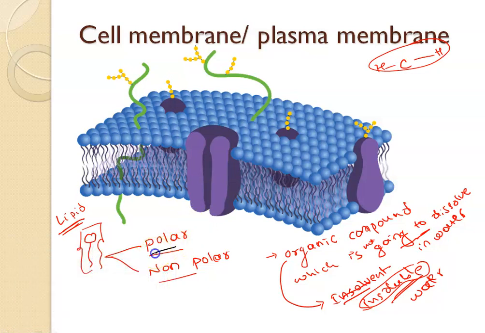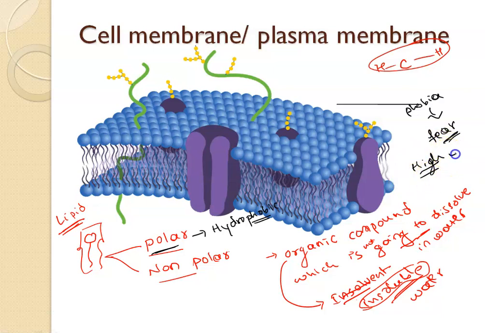Polar lipids are those lipids which are hydrophobic in nature. Phobia means fear. It is a kind of fear disease. You might have seen people who say, I have water phobia, I have fire phobia.